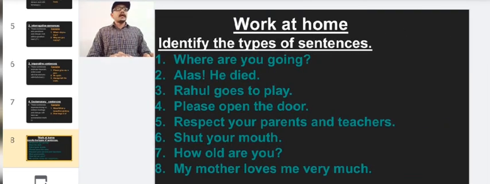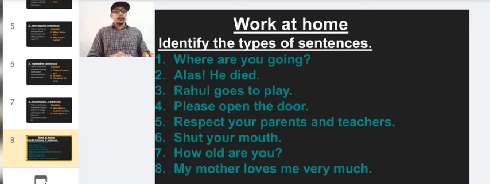Now let us come to a practice work. This is work at home. We can call this a practice work also. Identify the types of sentences. Just identify the types of sentences which are given below, the four types of sentences which we have just studied now. Based on that, we have to understand and analyze what kind of sentence is written there.